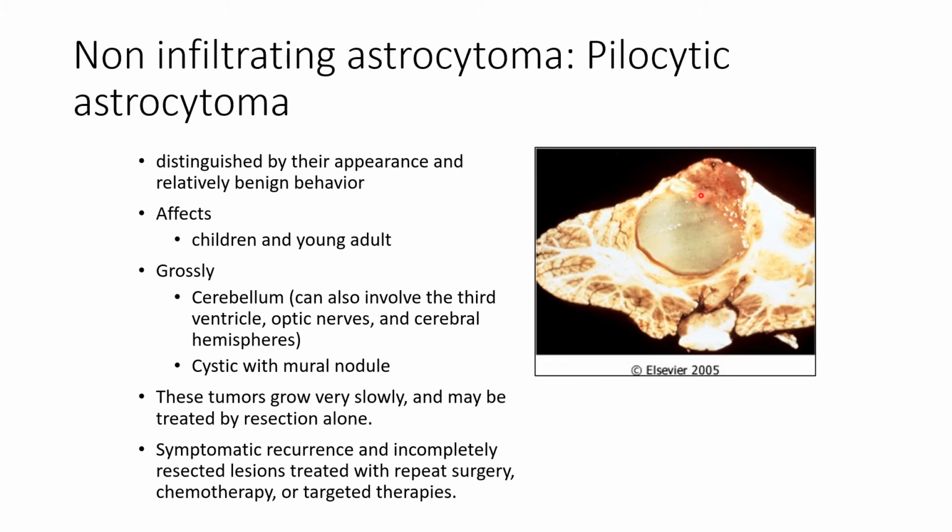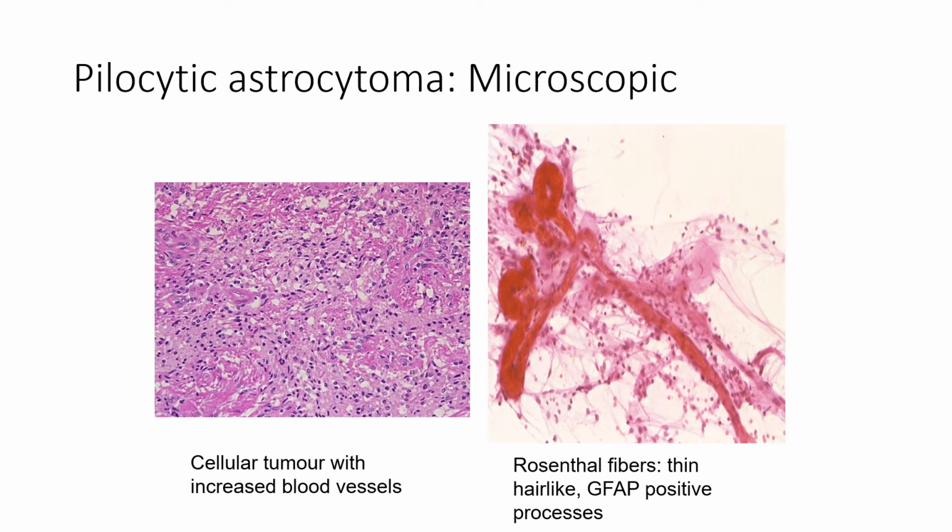So they can have recurrence, and incompletely resected lesions are treated with repeat surgery, chemotherapy, or targeted therapies. This is what they look like on microscopy. It is a cellular tumor with increased blood vessels. They have these Rosenthal fibers, which are thin hair-like processes.